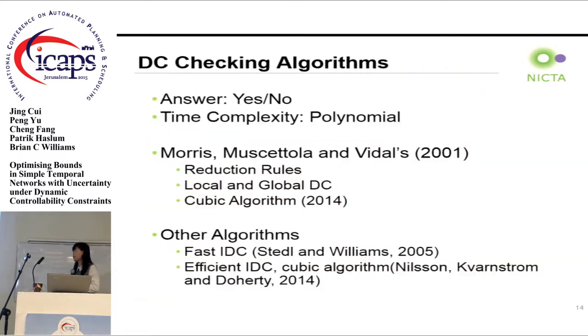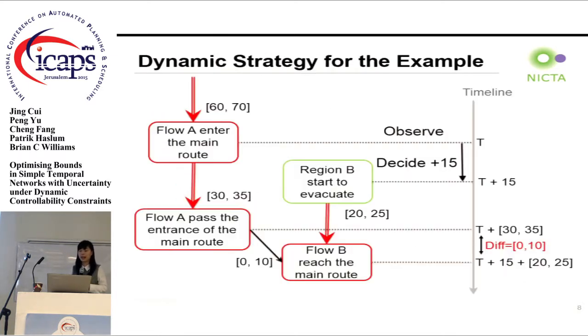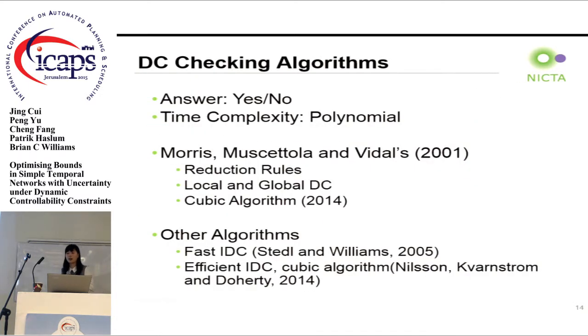The most recent research on dynamic controllability is the DC checking or verification algorithms. It can answer the question whether a schedule is dynamically controllable or not in polynomial time. The original DC verification algorithm was introduced in 2001. Morris and the other authors introduced some reduction rules about local and global dynamic controllability. Each reduction rule will tighten the controllable links according to the duration of the uncontrollable links.